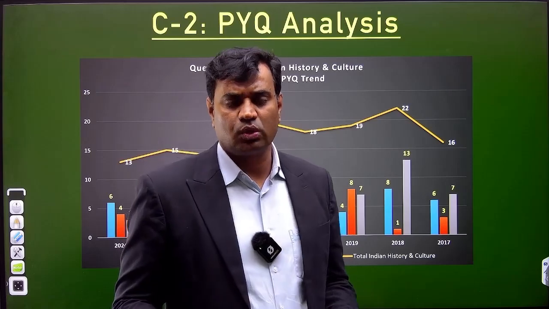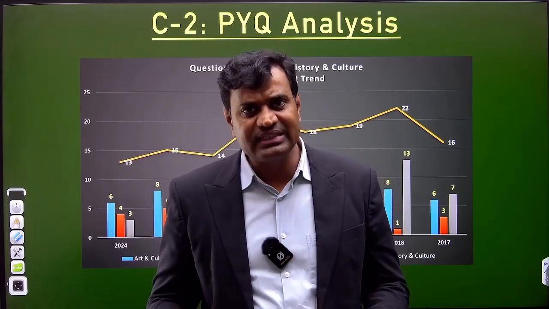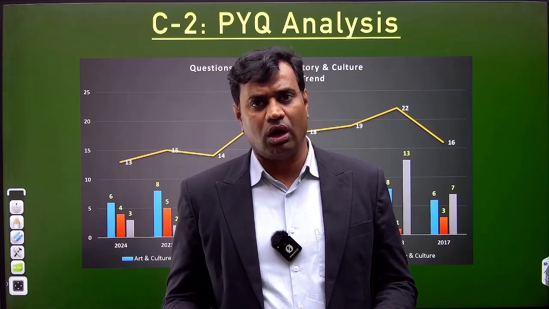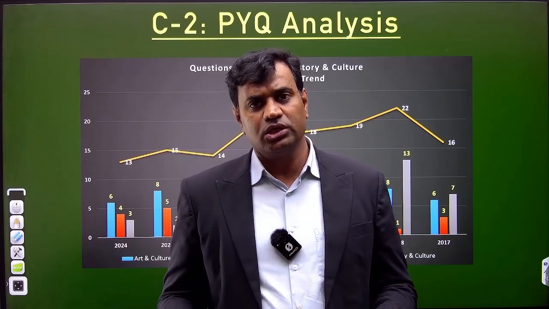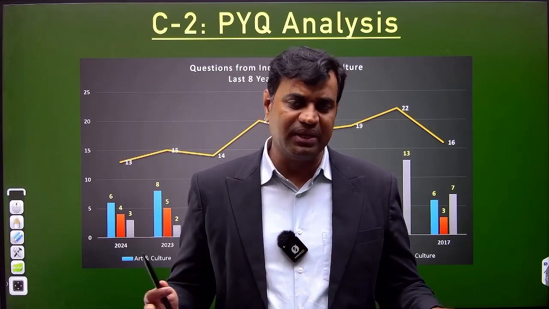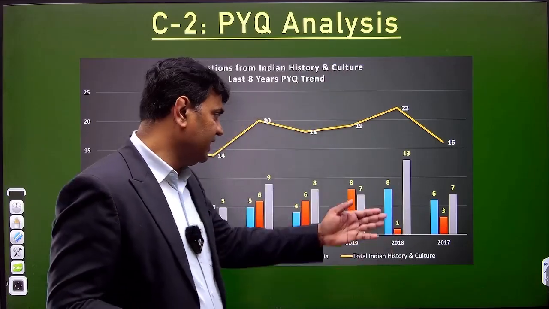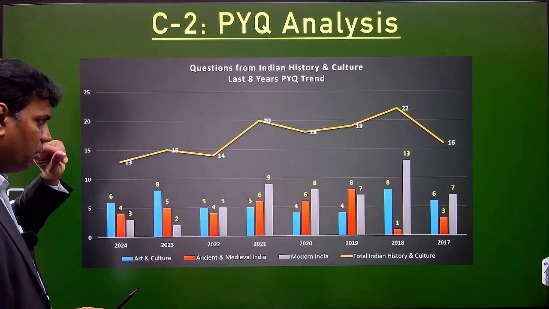Last year, there was a question on permanent settlement. There was one question on the Government of India Act 1935. And lastly, there was a question on the first president of the Constituent Assembly, Dr. Sachidanand Sinha. Clear? Quite straightforward, quite simple questions. Clear? So obviously, the trend is declining. It's becoming more generalized with respect to modern India.